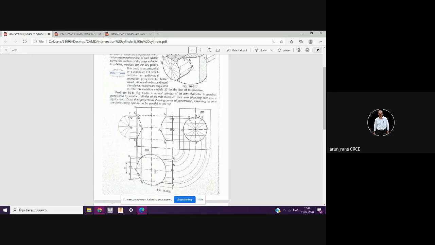Now name the parts. Again, in the first assignment, the points were missing. Name the points. Let us name them like this: 1, 2, 3, 4, 5, 6, going clockwise. All right. So in the top view, no dash. In the front view, you will have to show by dash. Right.